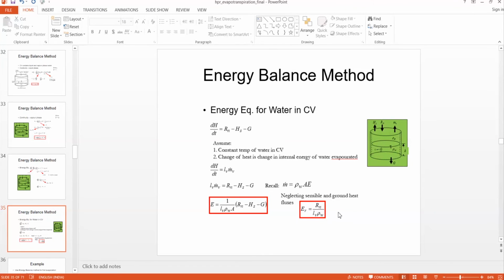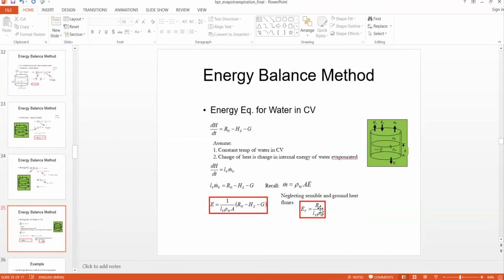We are always interested in the rate of evaporation per unit area. Therefore the equation to estimate evaporation using the energy balance method is given as Er is equal to Rn by Lv rho w.